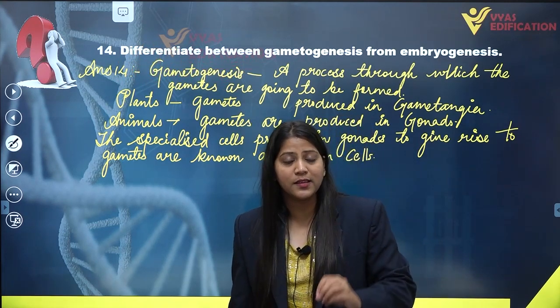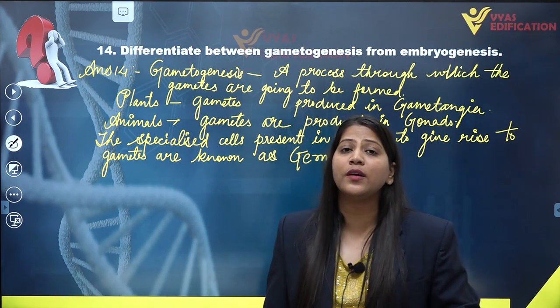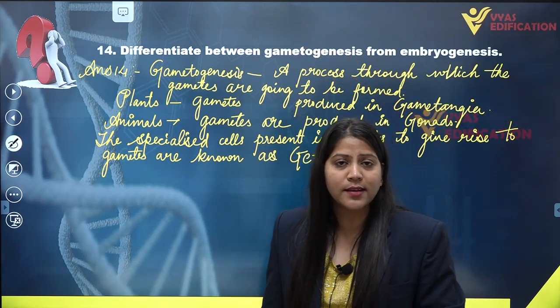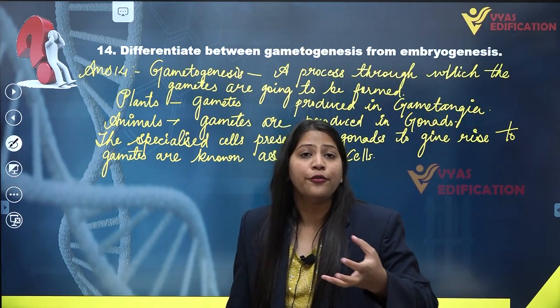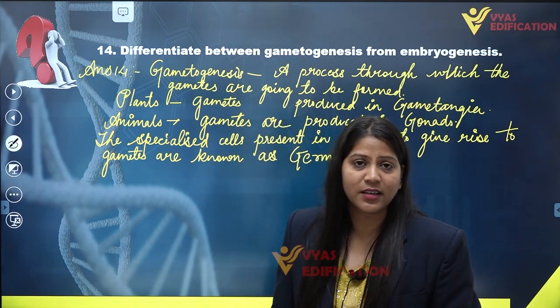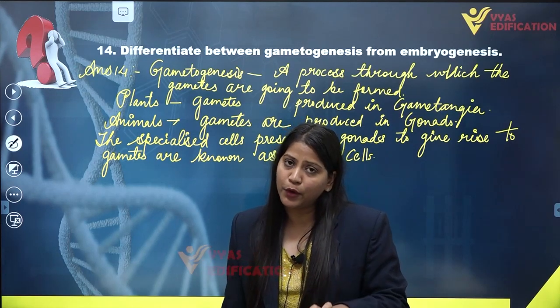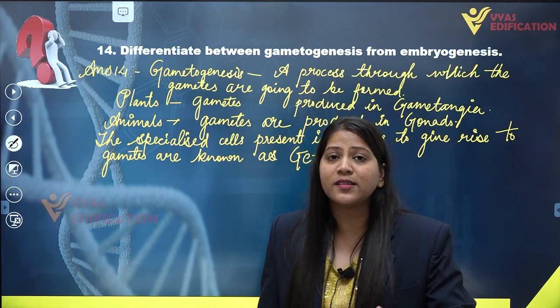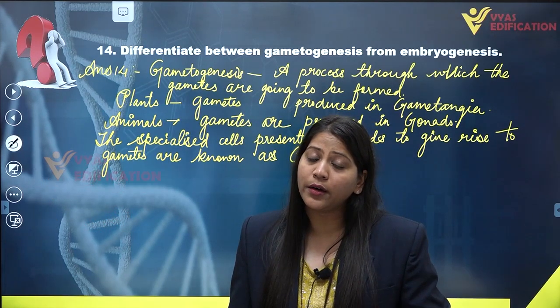Embryogenesis is a process in which the embryo is formed from the zygote. This is the basic definition of embryogenesis.